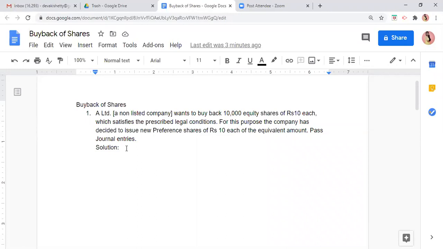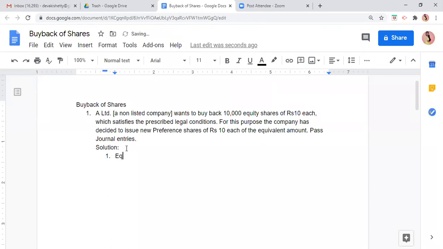Now tell me, for buyback, how many shares will get cancelled? When 10,000 shares will be purchased by the company, what will happen? 10,000 equity shares will be cancelled.